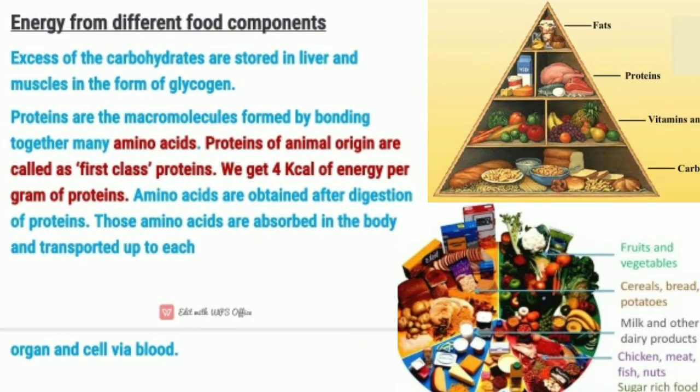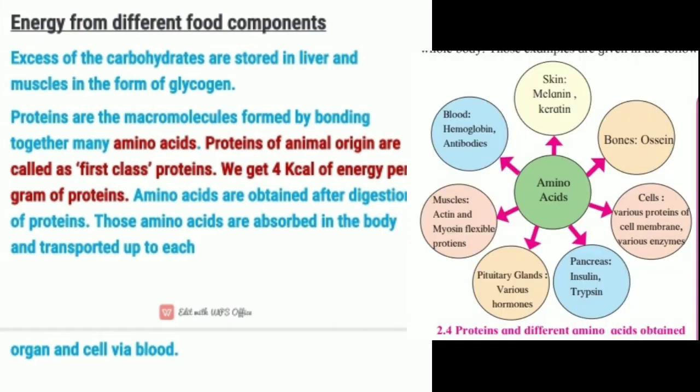Next heading, energy from different food components. So here is the point. Carbohydrates: excess of carbohydrate is stored in our liver and muscles in the form of glycogen.